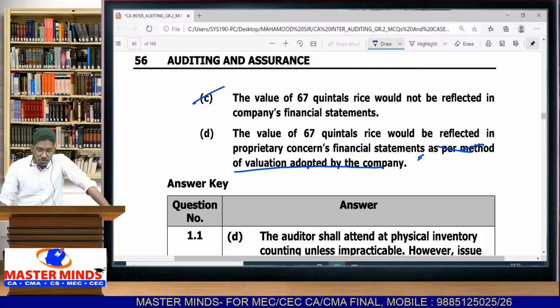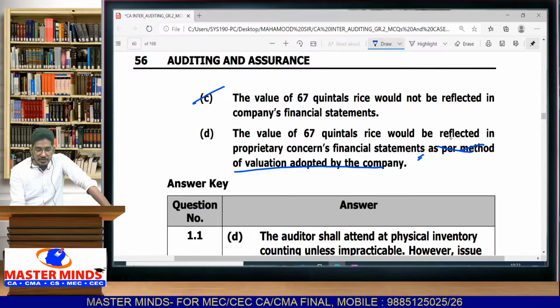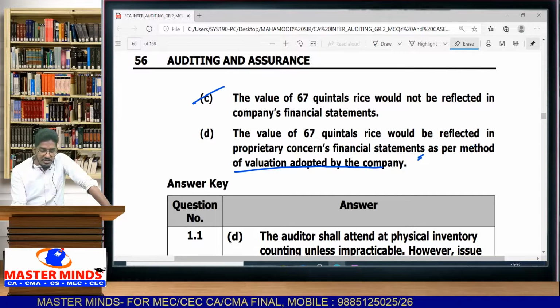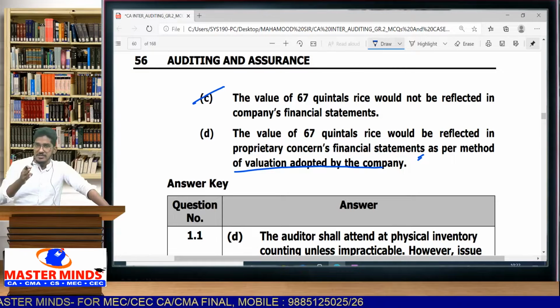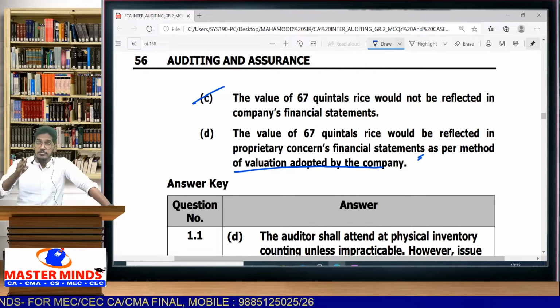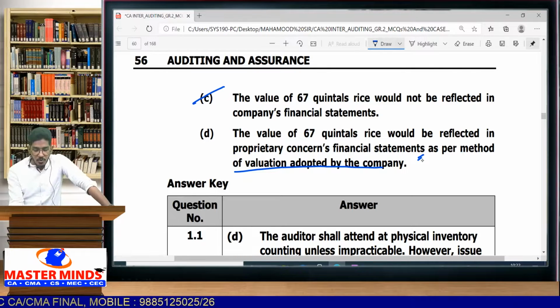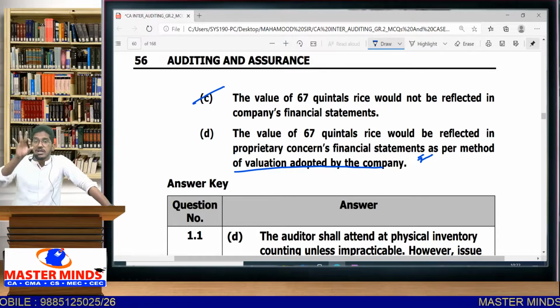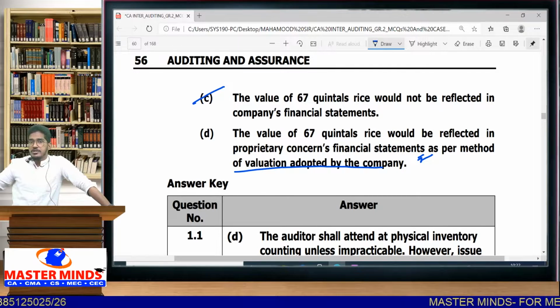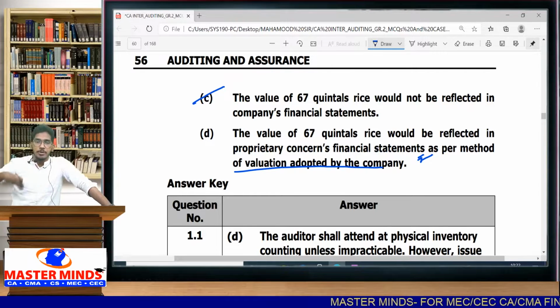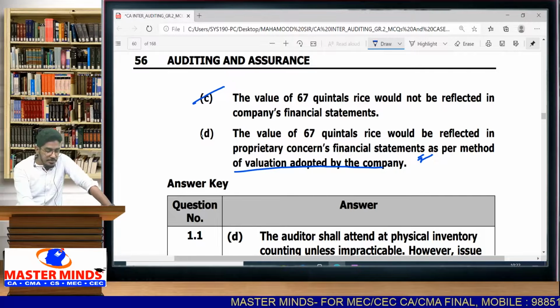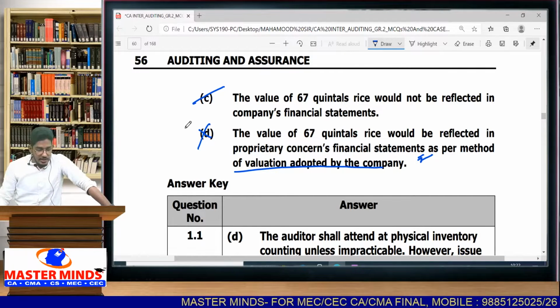If it had said as per the valuation adopted by the proprietary concern, it would also be correct. But the mistake here is the company's valuation. You are including the stock in the proprietary concern's books of accounts, so you have to see what valuation method is adopted by the proprietary concern, not the company. So option D is also wrong. The correct option is C.